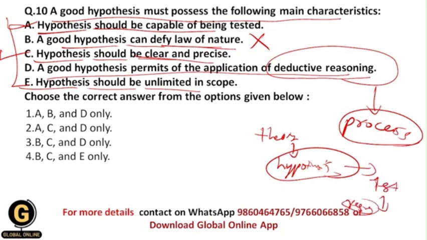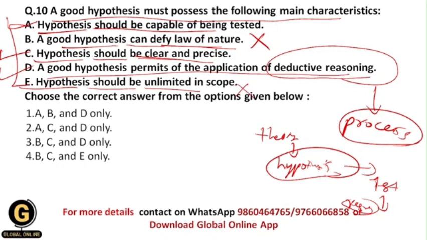Okay, so this is nothing but the whole approach of deductive reasoning towards research, and basically a good hypothesis permits this application of deductive reasoning for its testing. Okay, because without deductive reasoning we can't test the hypothesis, and that's why again this is a main characteristic of a good hypothesis. And the last one is incorrect, because a hypothesis should be limited in scope.